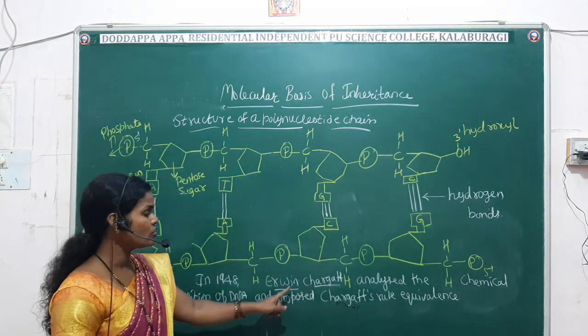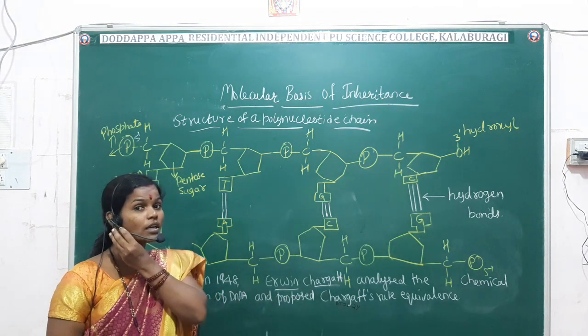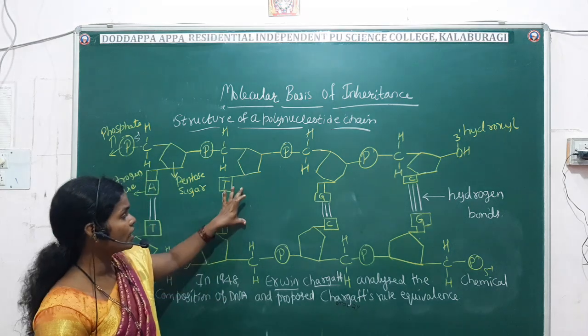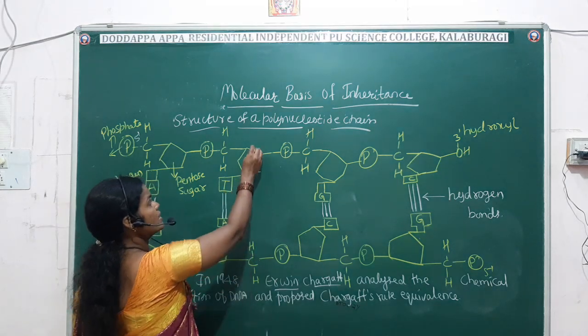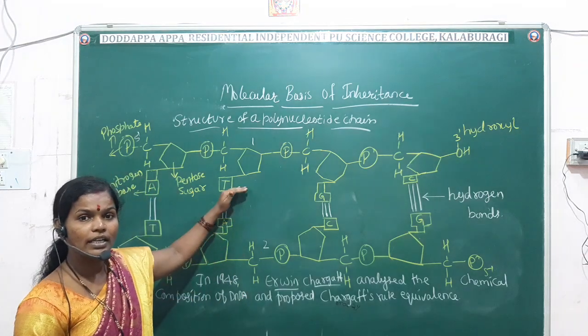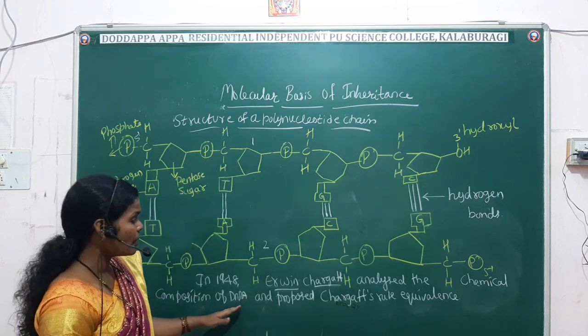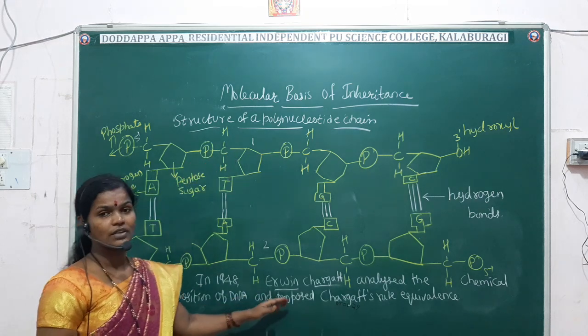Erwin Chargaff is the scientist who proposed the chemical structure of the DNA, that is double stranded. It is the first strand, it is the second strand. It is the double stranded DNA. Understood?